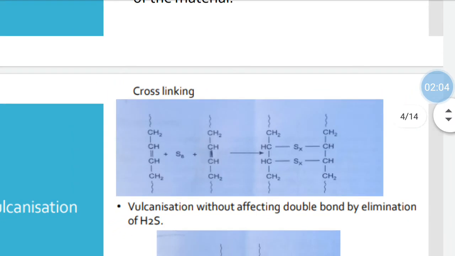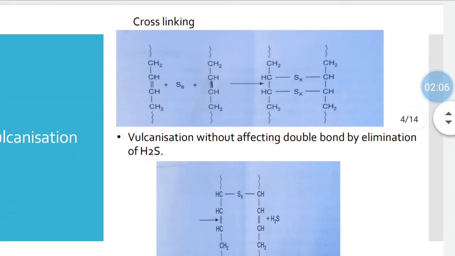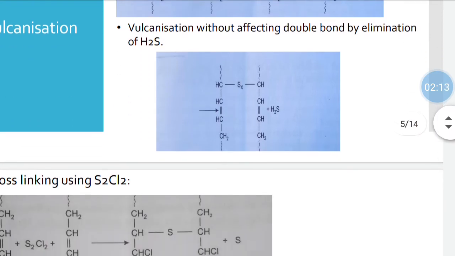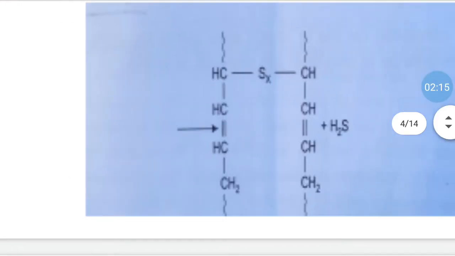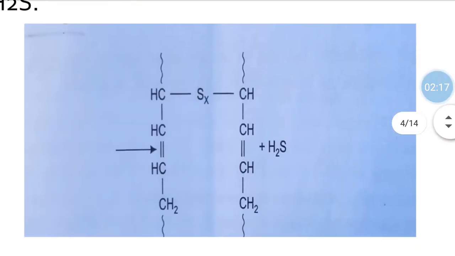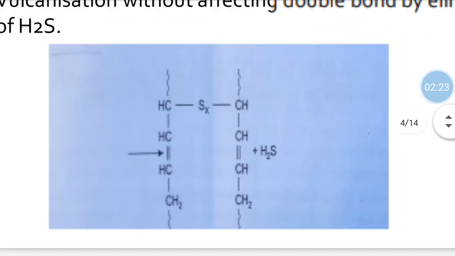And the vulcanization can also be done without affecting that double bond, by elimination of H2S. Here we can see the double bond is retained and H2S is eliminated. Here Sx is written because it is not necessary that it is always S8. It may be S4, S2. Okay.